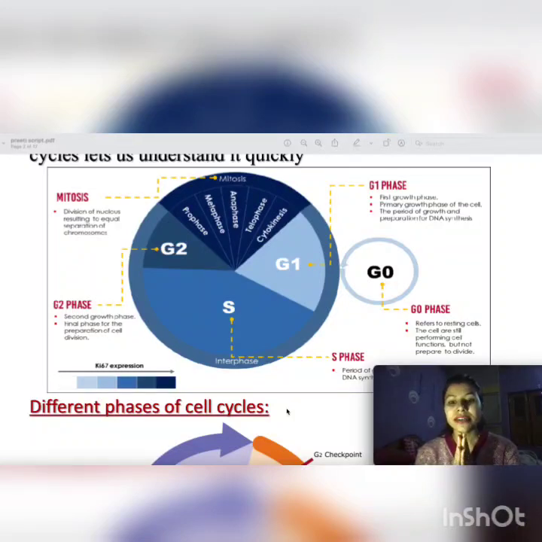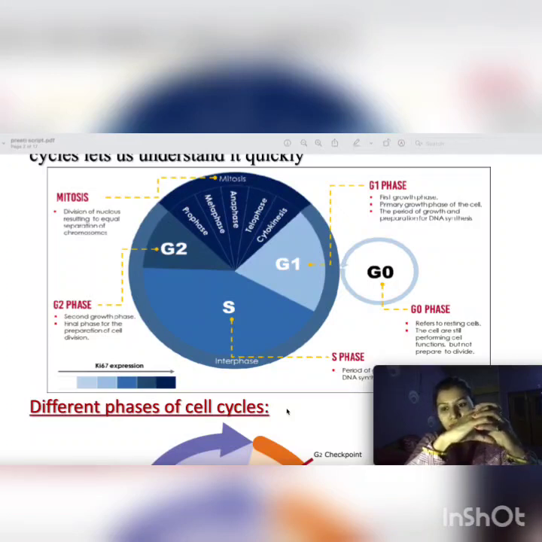M phase is where the division happens, where like this is a cell. In G1 phase, this is a cell. The cell is growing. And in the S phase the preparation is taking place. So the cell is preparing. DNA synthesis is there for the division, and in G2 phase the cell is completely prepared for the division.